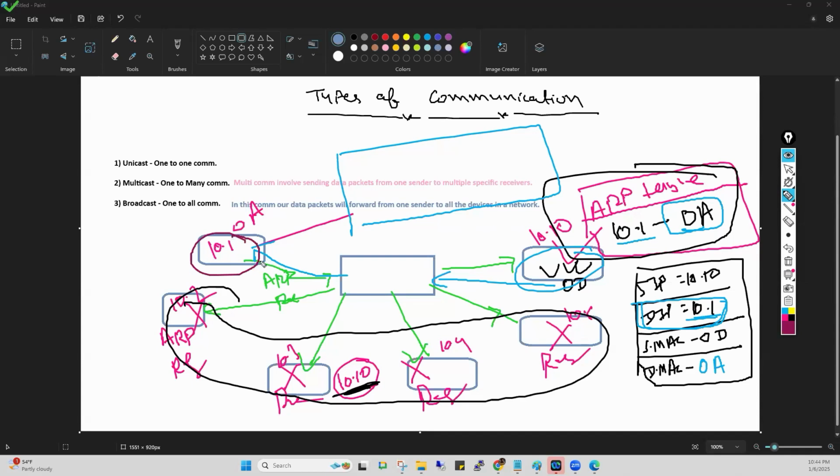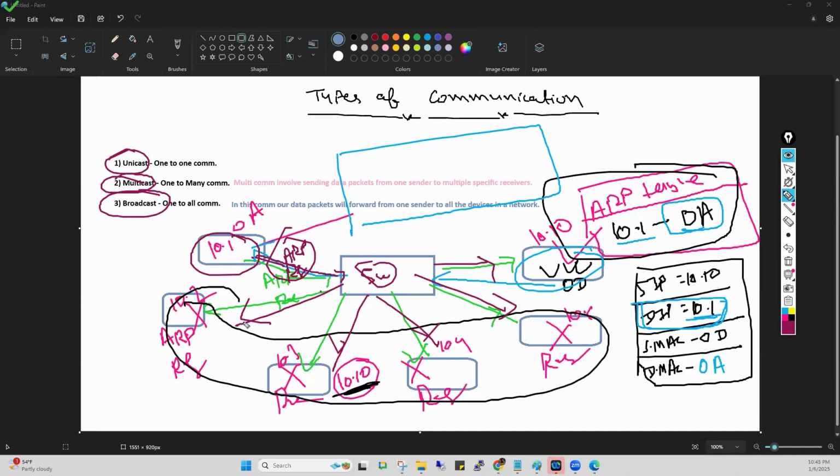When PC number 1 sent the packet that is called the ARP request, and that packet came onto the switch, what did the switch do, guys? The switch forwarded that packet to every device, to every PC connected on the switch ports. So tell me, is this type of communication called unicast, multicast, or broadcast? Broadcast. Exactly. That is called broadcast.